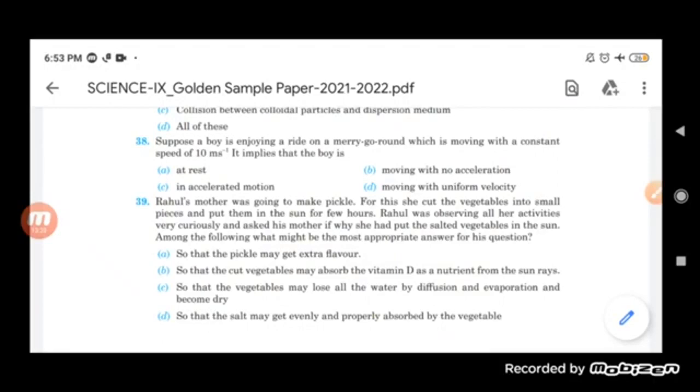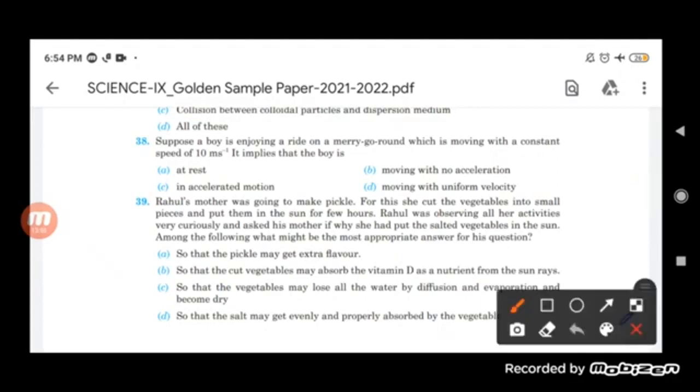And fourth, so that the salt may get evenly and properly absorbed by the vegetables. We can say the correct option is C, in which the vegetables lose all the water by diffusion and evaporation and become dry, due to which there is less chance of attack by the fungus which can destroy it. So the correct option is the third one.